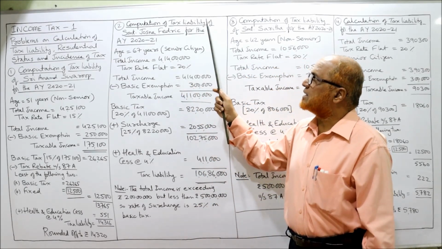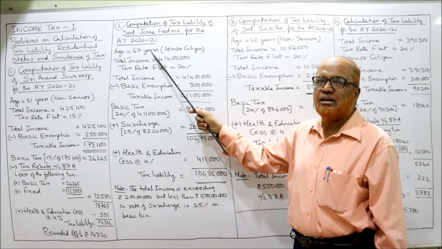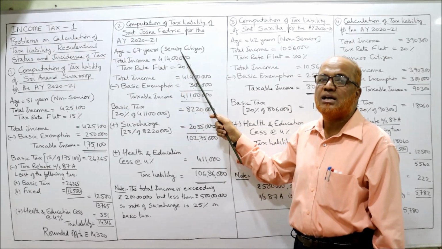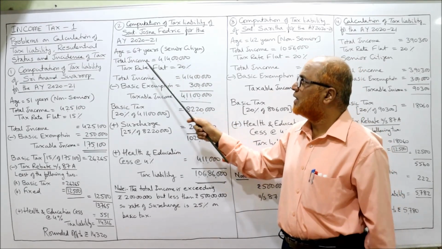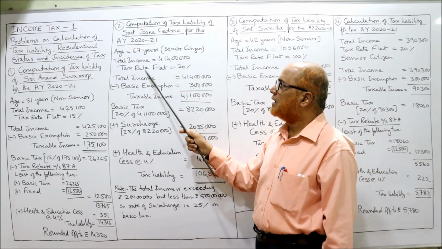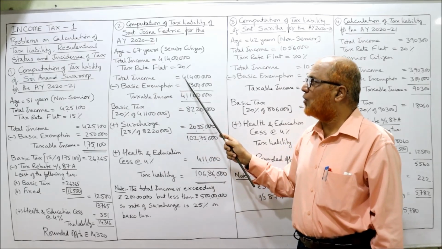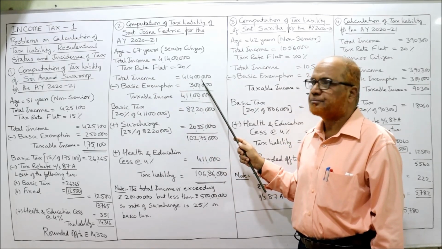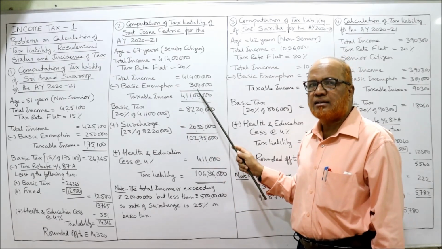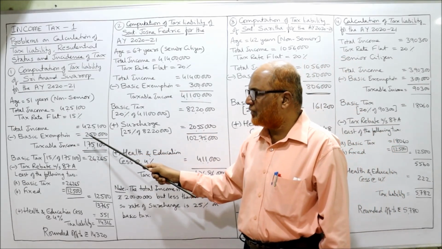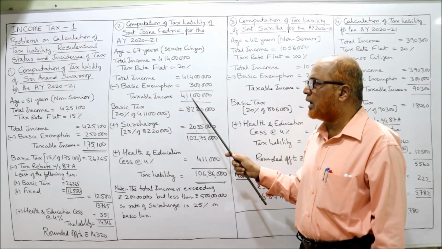Now, computation of tax liability of Srimati Josna Frederick for the assessment year 2021, age 67 years. So first you decide she is a senior citizen. Basic exemption limit 3 lakh. Total income 4 crore 14 lakh. Tax rate flat 20%. Now subtract the basic exemption of 3 lakh. Here taxable income will be 4 crore 11 lakh.